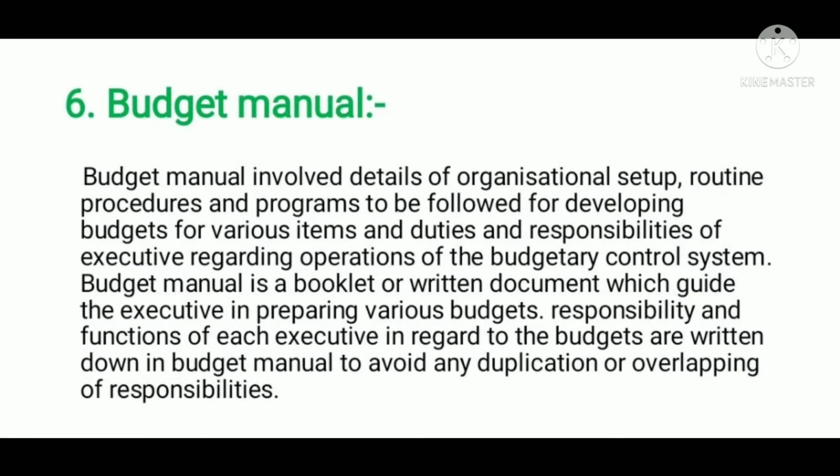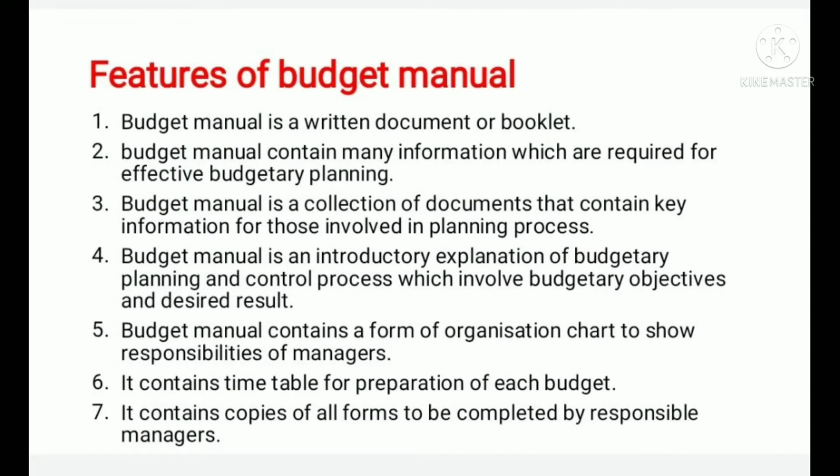6. Budget manual. Budget manual involves details of organizational setup, routine procedures and programs to be followed for developing budgets for various items, and duties and responsibilities of executives regarding operations of the budgetary control system. Budget manual is a booklet or written document which guides the executives in preparing various budgets. Responsibility and functions of each executive in regard to the budgets are written down in the budget manual to avoid any duplication or overlapping of responsibilities.